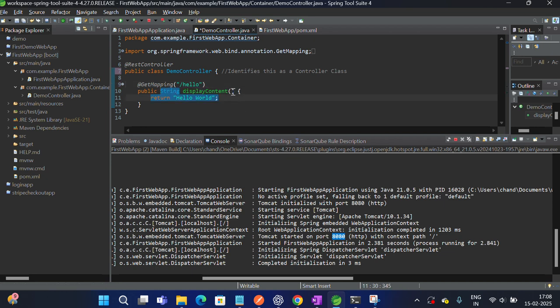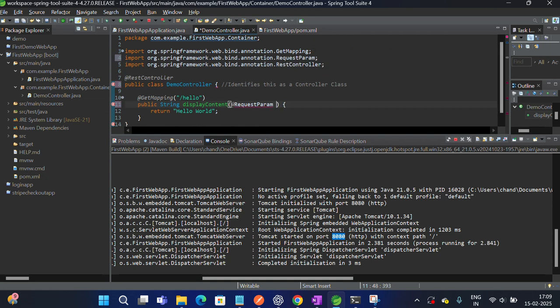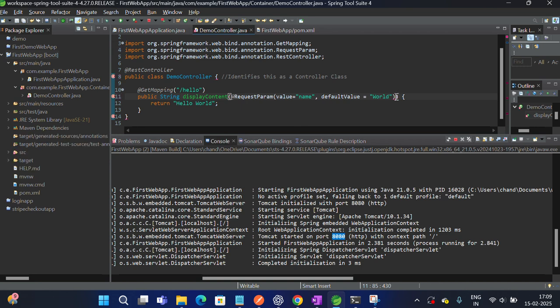I'll do this in the same method itself. So nothing, we need to pass one request param annotation. I need to specify the value equal to name, comma, and the default value I need to specify. If no value is provided, by default it should provide hello world. That's it. And we need to pass one name variable. That's it. String name I have passed.